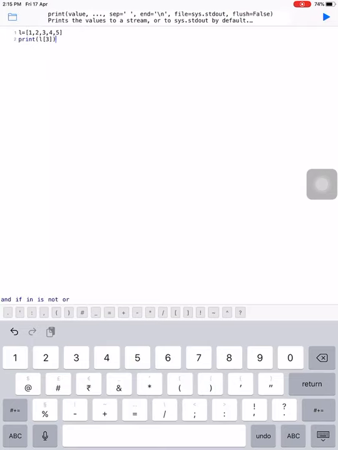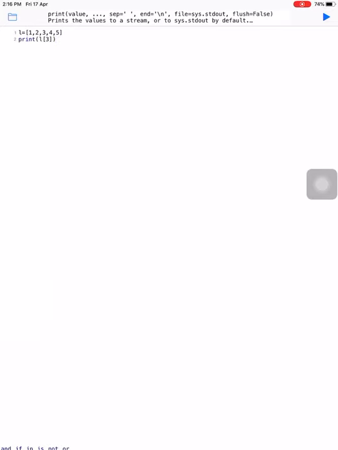Print is a function, and whenever we write L, we have to write the index of L in square brackets. Here we write print L[3]. Then what will be the output? The output is not 3, because 3 is the index, not the value. The 3 is enclosed in square brackets, and the square bracket means 3 is the index of the list. So the value stored at index 3 in the list will be displayed as output. Now when we run it, the output will be 4.